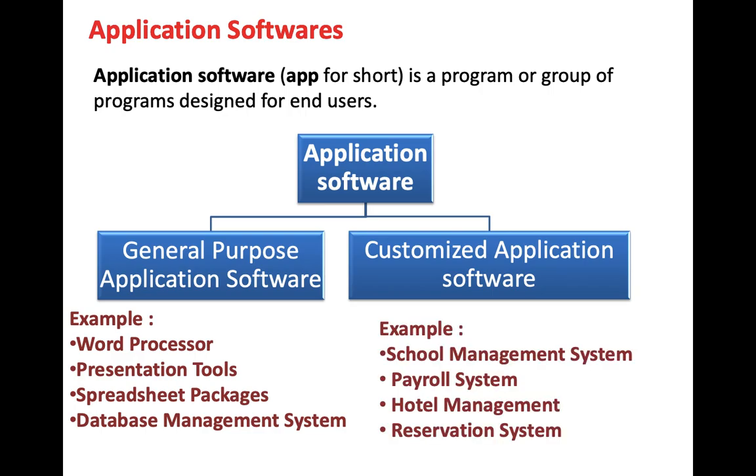Customized application software, as I said, the examples of Domino's, railway reservation, banking systems, hotel management, library management, school management, are those softwares which are created according to the need of the end user. Who is the end user? I am the end user. I am telling the company, please make a software for me which will perform this particular task. So I am the end user. So these types of softwares are known as customized application softwares. I hope both the types of application softwares are clear now.